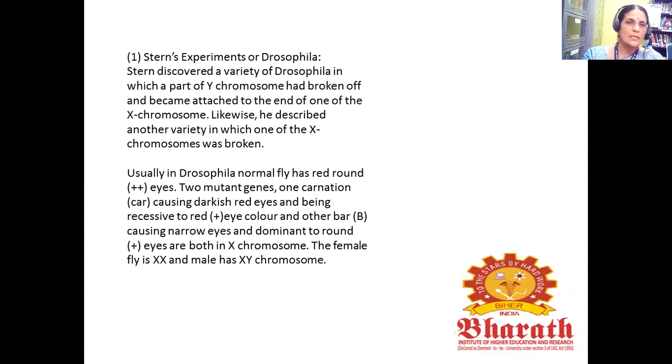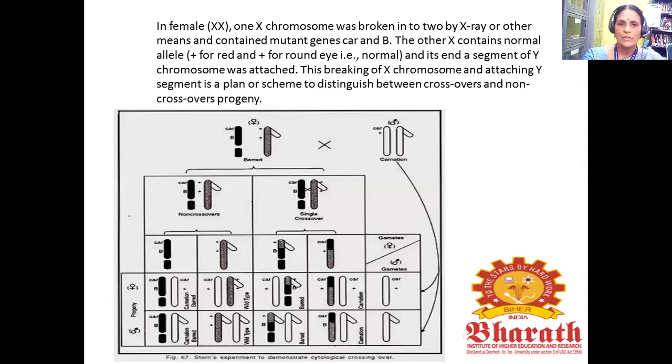Thus, the Stern experiments on Drosophila. So Stern discovered a variety of Drosophila in which a part of a chromosome had broken off and become attached to the end of one of the X chromosomes. Likewise, he described another variety in which one of the X chromosomes was broken. This figure represents the Stern experiment to demonstrate cytological crossing over.